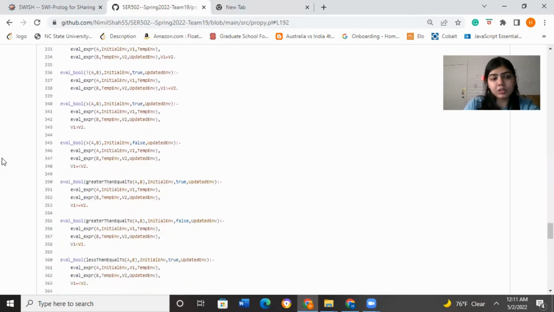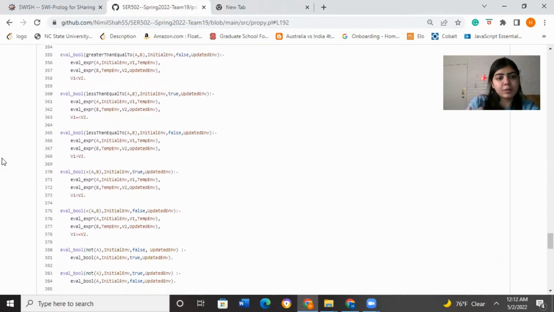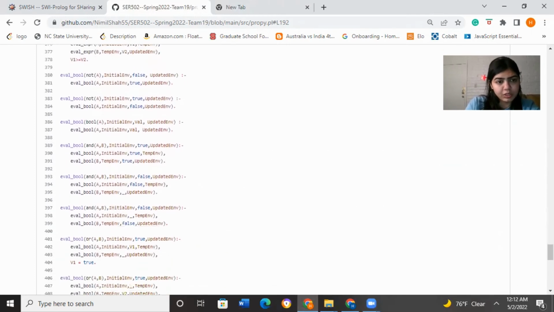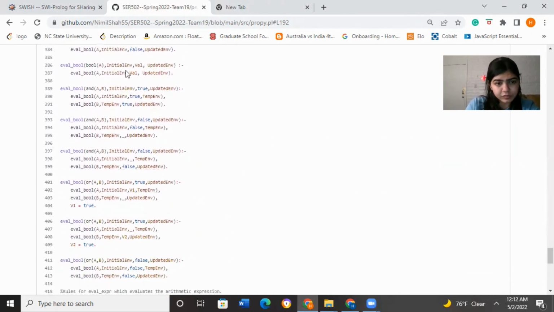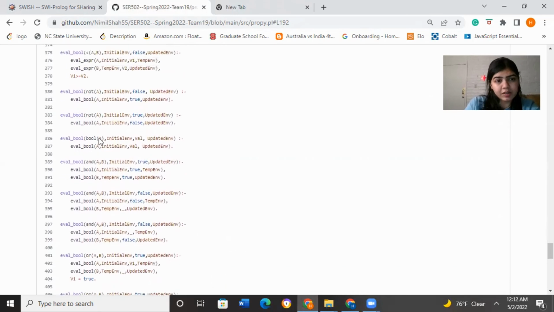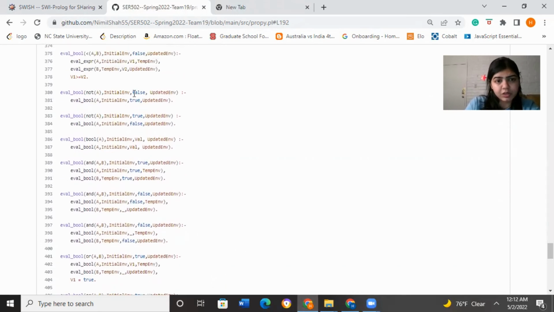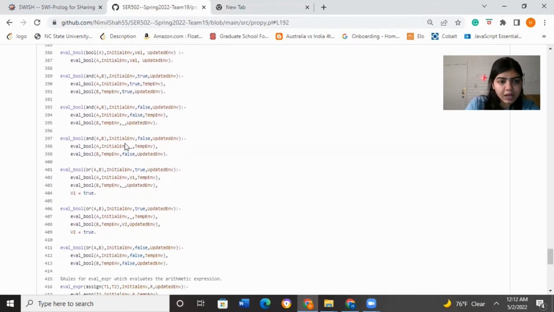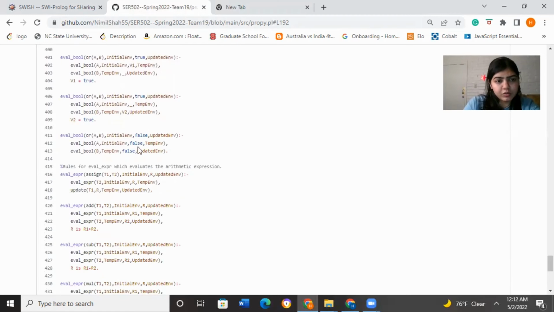We have also included logical Booleans like and, not, and or. So these are all the rules for Boolean expressions. For example, we have the rule for not. If you're receiving a value as false, we'll be returning true, and if you're receiving a value true, we'll be returning false. Similarly, we have all the rules for and. If any of the variables is false, then it will give false as the answer. So here are all the rules for the eval boolean.